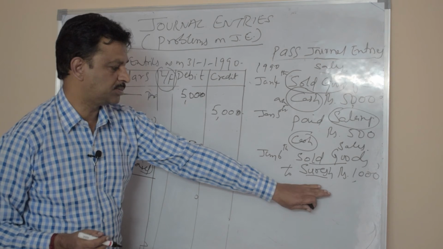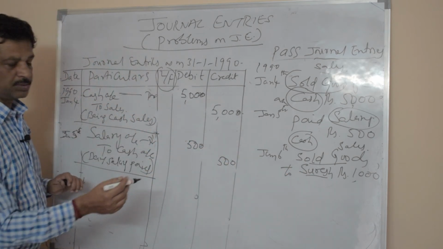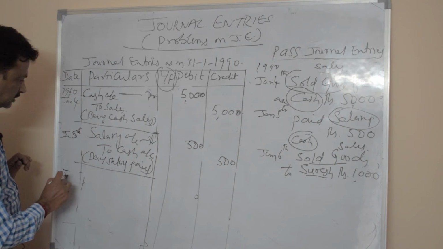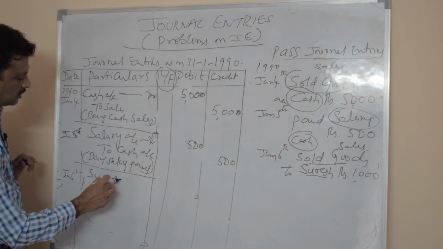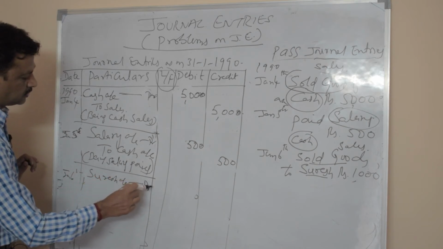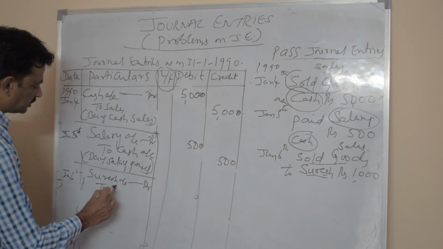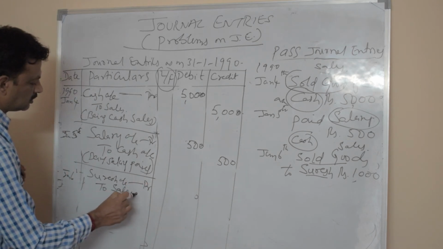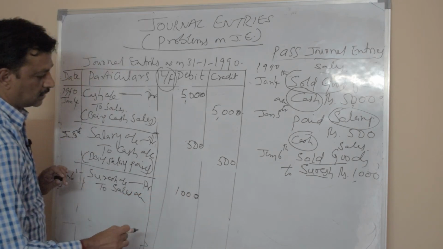Suresh becomes our debtor here, so Suresh account is to be debited on January 6th. Suresh account to sales account, it is 1,000.